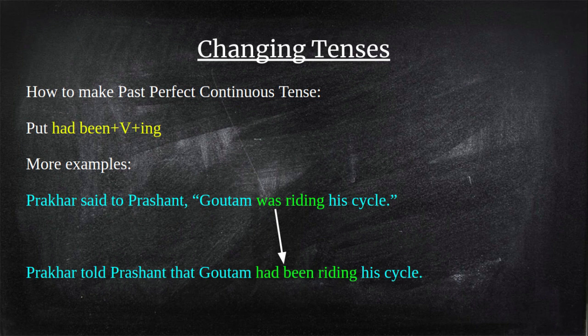So here was riding was in the past tense. It changes into past perfect continuous tense, that is had been riding.